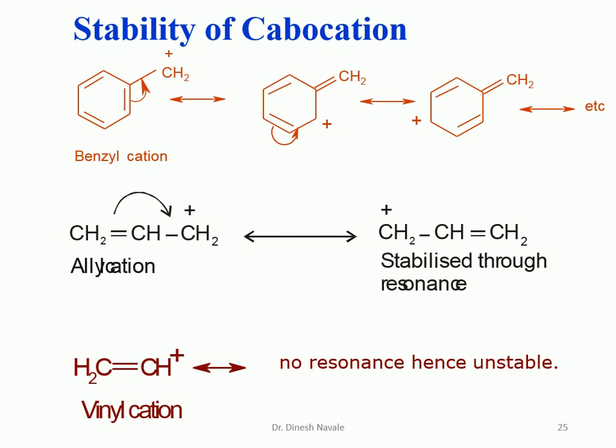So that's why the benzyl carbocation is more stable than the allyl carbocation, whereas in the case of the vinyl cation, no resonating structures are possible, making this molecule unstable. So it is going to have less stability compared with the allyl carbocation as well as the benzyl carbocation.